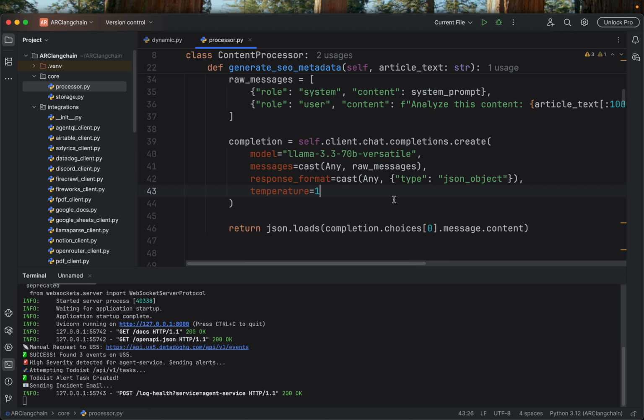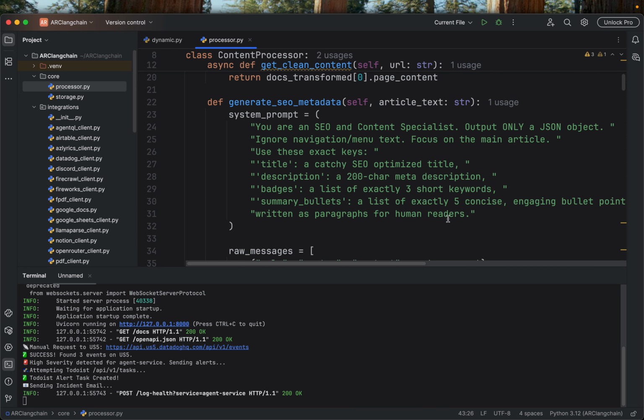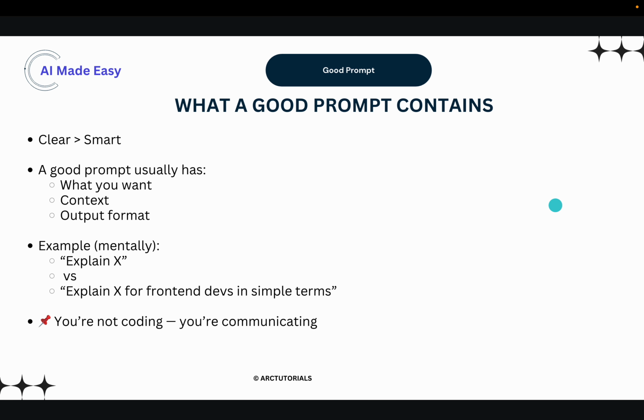Let me show you with an example in the code. So let's say you want to build something. In the prompt, you see the system prompt. This is how a production prompt would look like. You are an SEO and content specialist. Output only a JSON object. Ignore navigation menu text. Focus on the main article, like this. So I'm breaking it down in the exact way that I want. You can also mention in detail a list of exactly 3 short keywords, a list of exactly 5 concise bullet points, etc. This makes it a standard defined template, a prompt template, and that's what you should be doing.